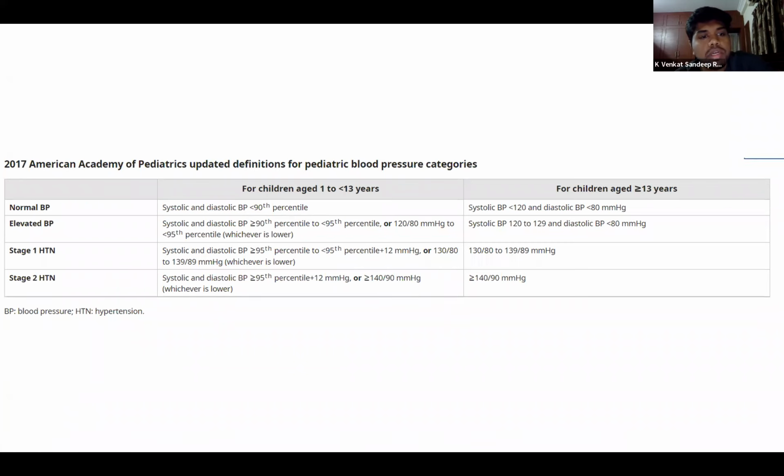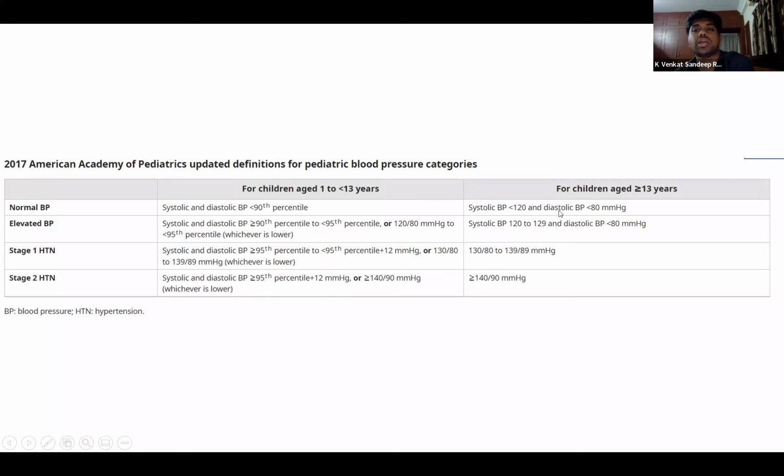Even in hypertension, we have two stages. Stage 1 is systolic and diastolic blood pressure greater than the 95th centile and less than the 90th plus 12 millimeter of mercury. Stage 2 is any blood pressure greater than the 90th centile plus 12 millimeter of mercury.